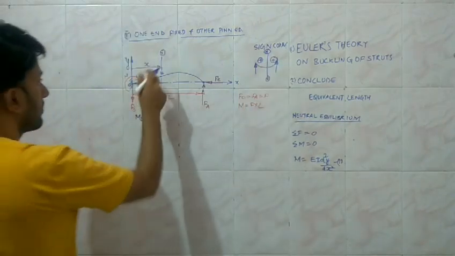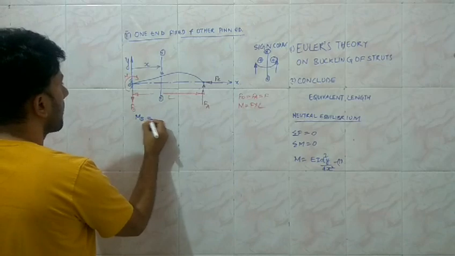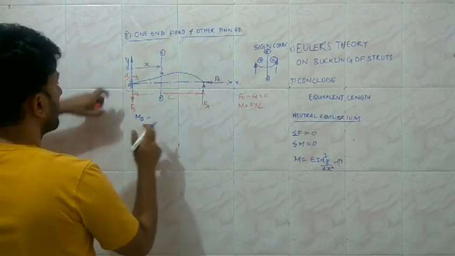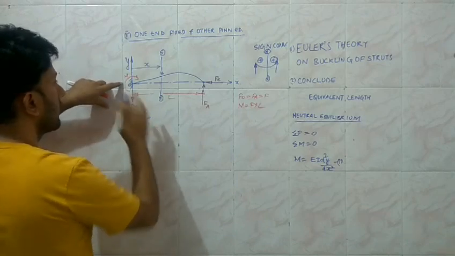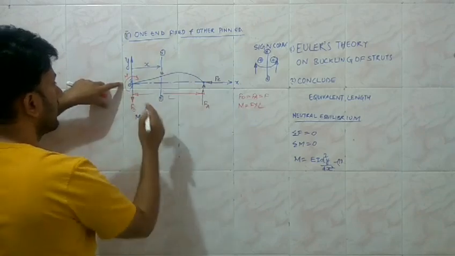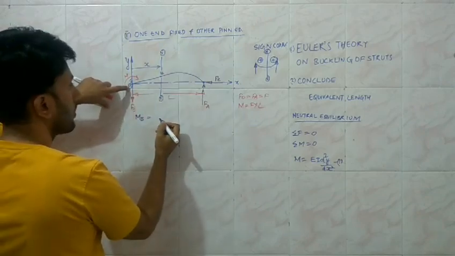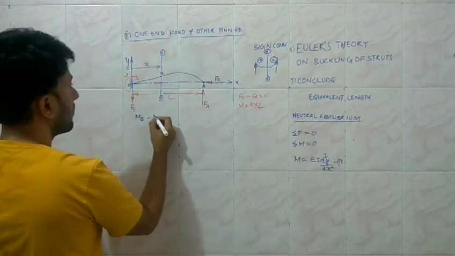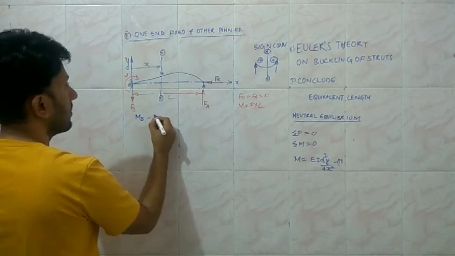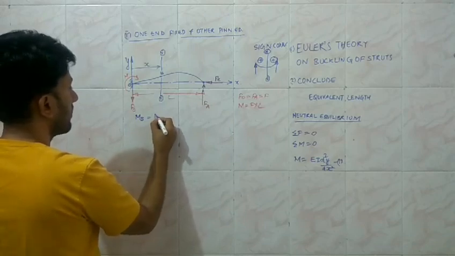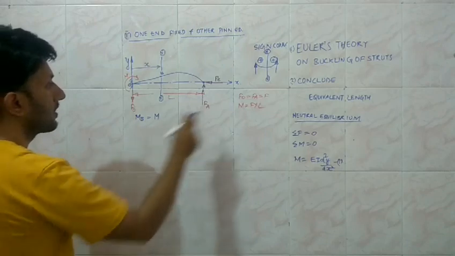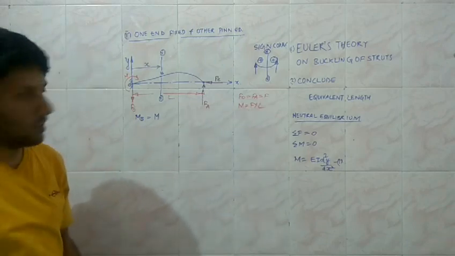So the equation for the moment at B: we are going to move from left to right. Immediately when we start from O, we have identified that the moment in the clockwise direction is acting. So this is going to be positive. M is positive, and the value of M is equal to F into L.